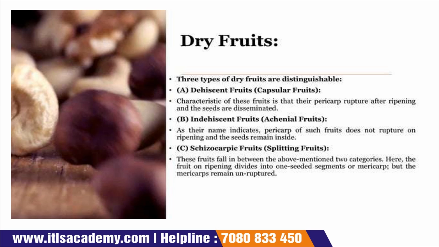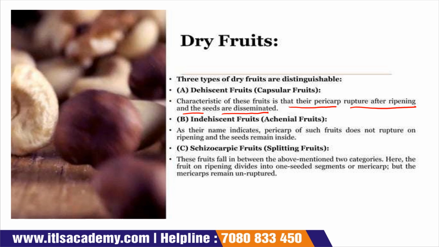Dry fruits are again divided into three. One is the dehiscent fruit, also called capsular fruit. Indehiscent fruit, which is also called achenial fruit, and the schizocarpic fruits, which are also called splitting fruits. Now, dehiscent fruits are those fruits in which the pericarp ruptures after ripening and seeds are disseminated. When they are ripe, their pericarps rupture and their seeds are disseminated.